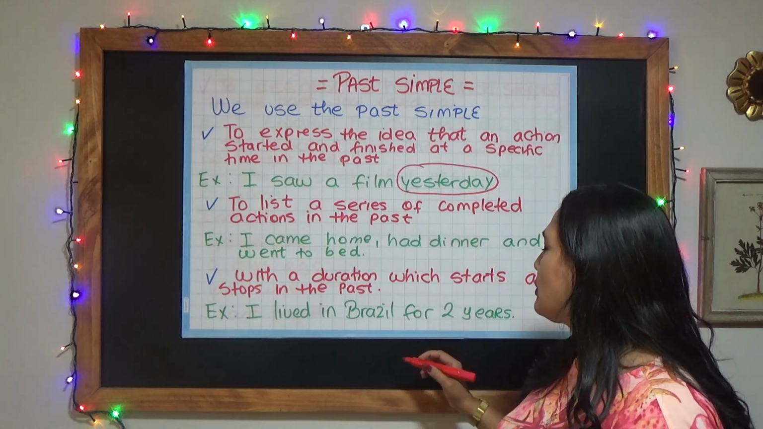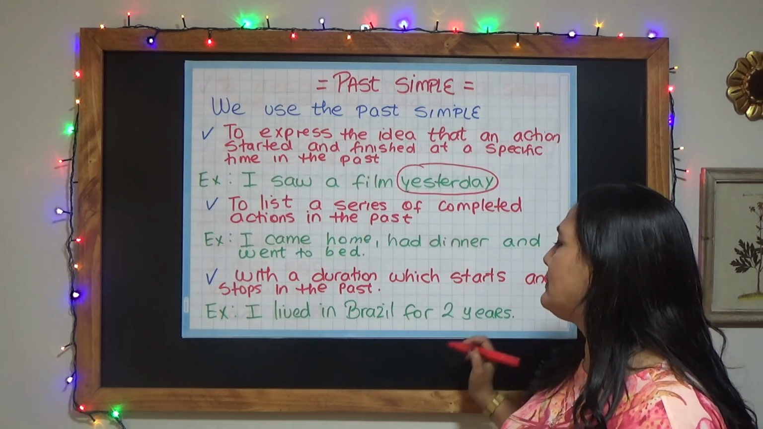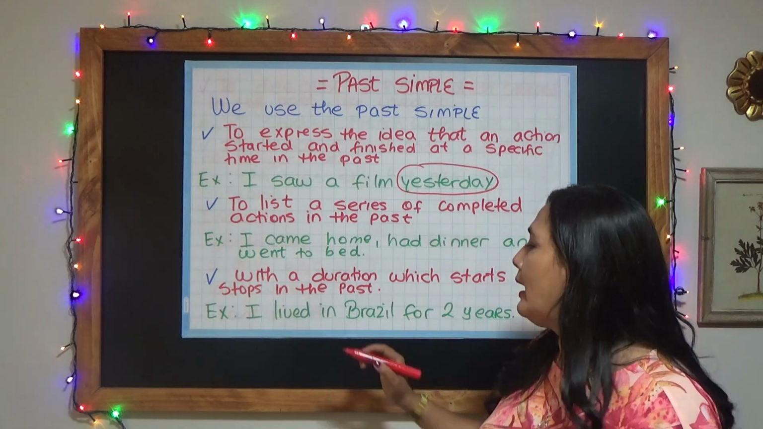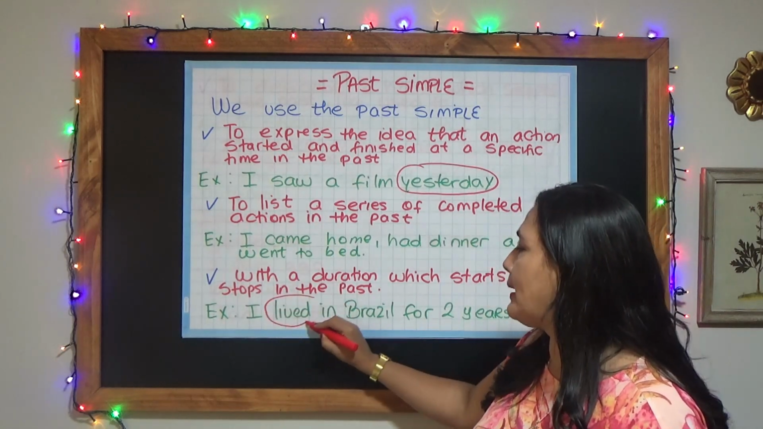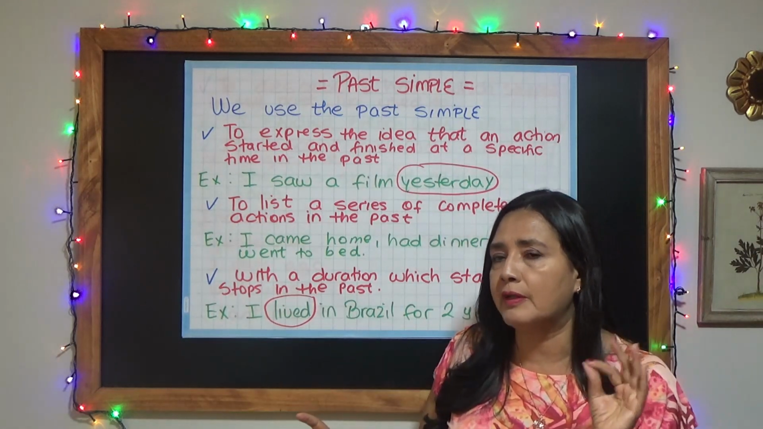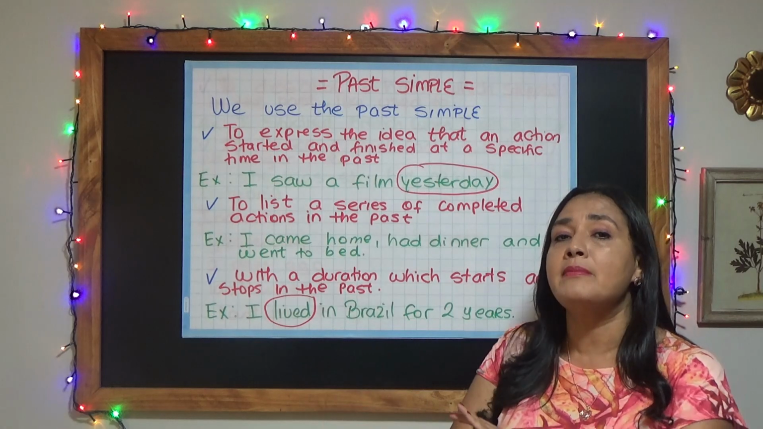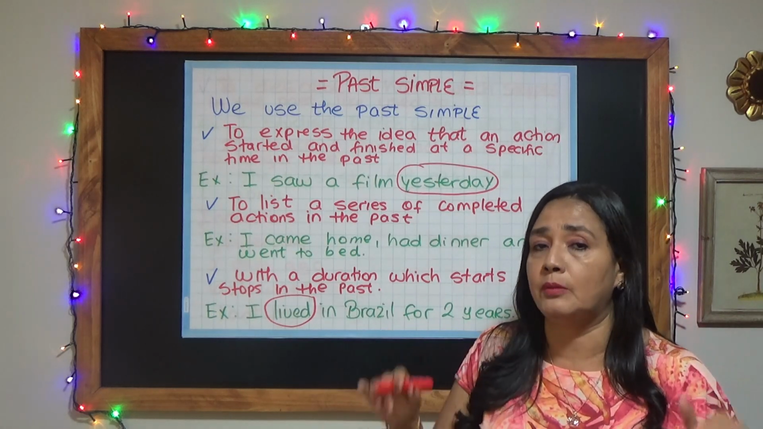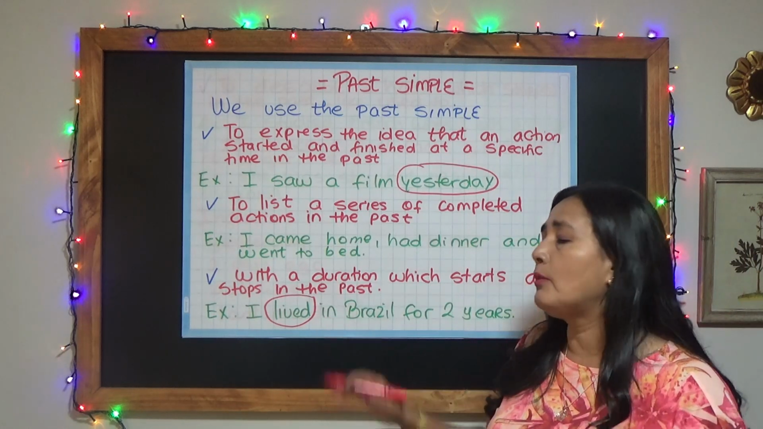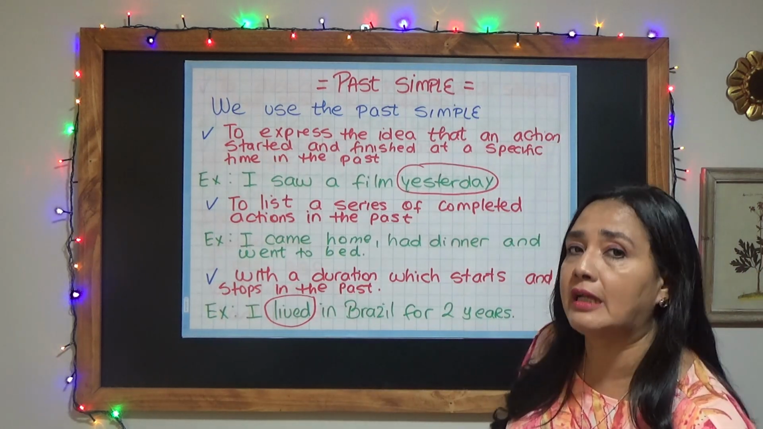Alright, so I'm talking about the period of time that started and finished in the past. Here I'm using the simple past. If I'm using the simple past and not the present perfect, it means that I am not living in Brazil at the moment. Alright? I lived there, but at the moment I'm not living in that country.